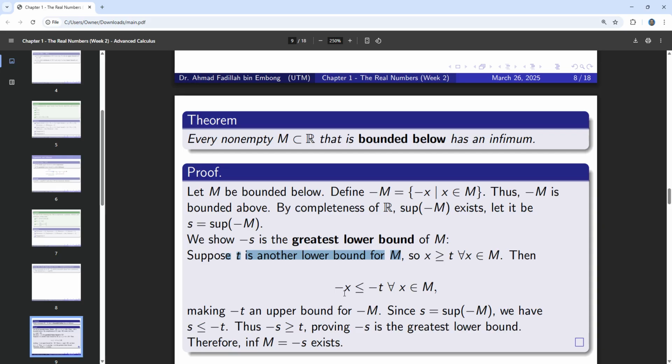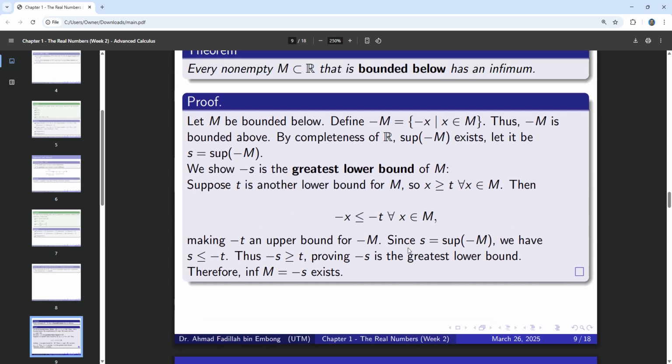We get negative x less than negative t for every x inside M. Again, what we can say is that negative t is an upper bound of negative M, right? Because we found that negative t is bigger than any negative x. Therefore, it must be an upper bound for the set of negative M.